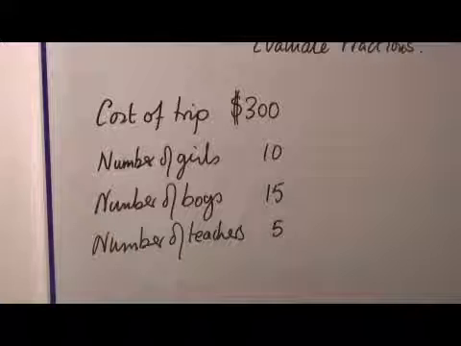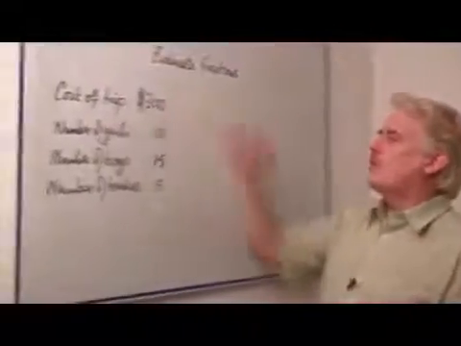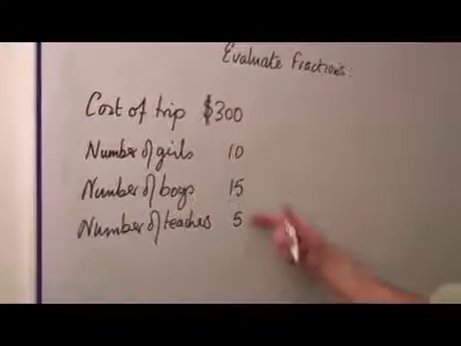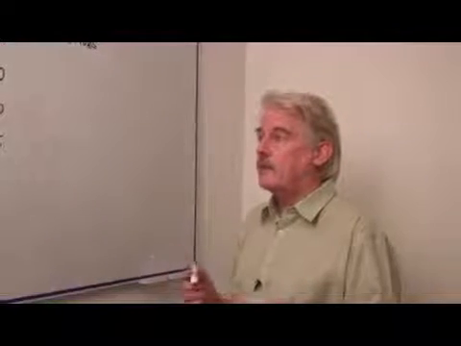The trip costs $300. That's the whole cost of the trip for everybody. This is hiring a coach and things of that kind. So we know it's a one-off cost. And we know the number of girls, the number of boys, the number of teachers. So how do we work out how much of a proportion each is going to pay?